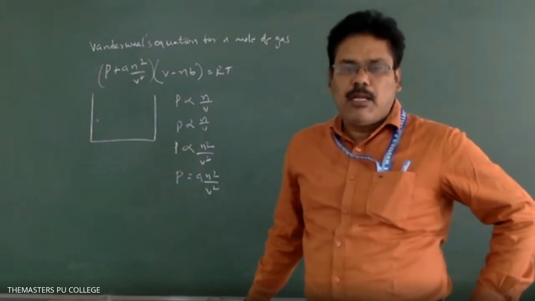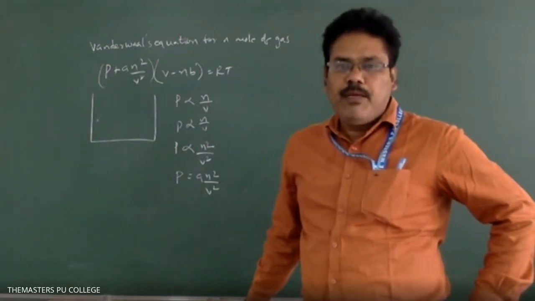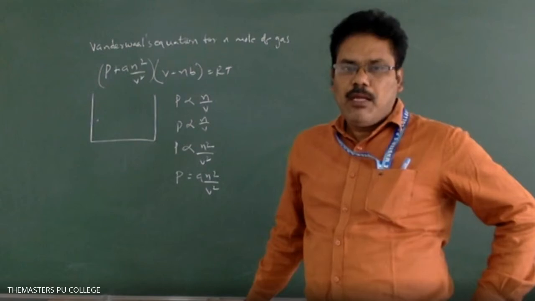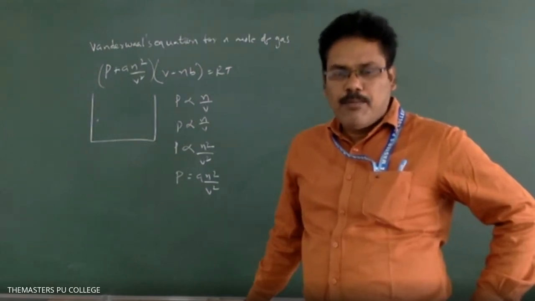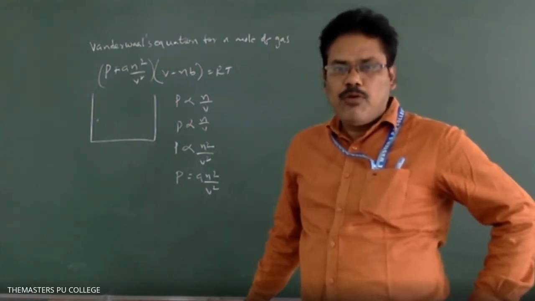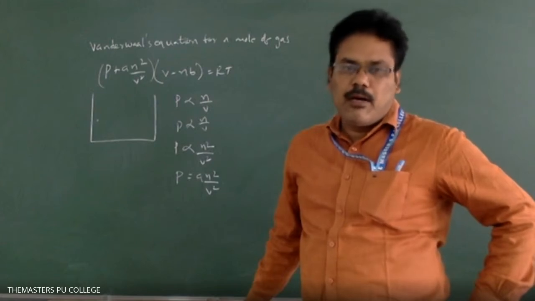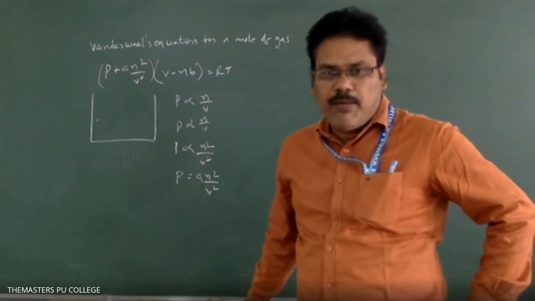Compressibility factor means the ratio of PV, the product of pressure and volume, to nRT, the product of number of moles, R and T.